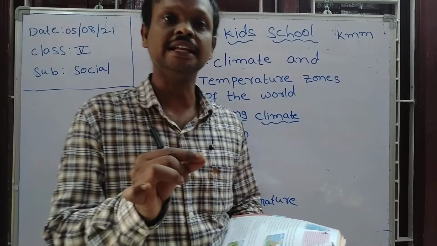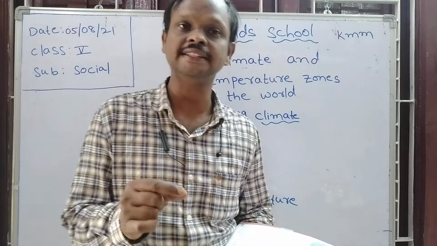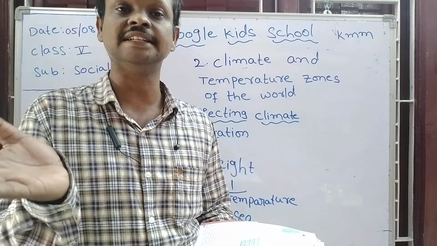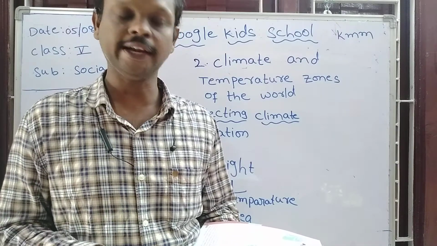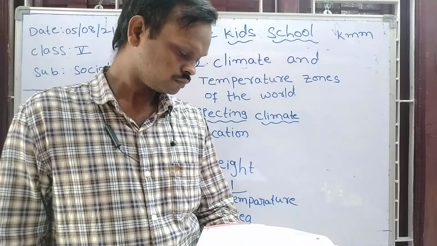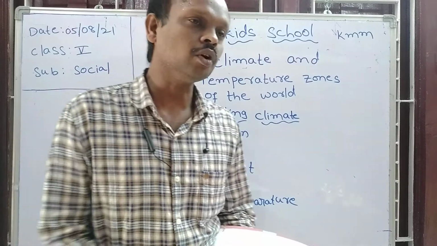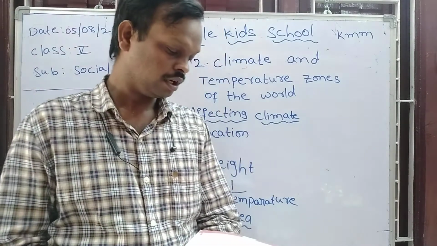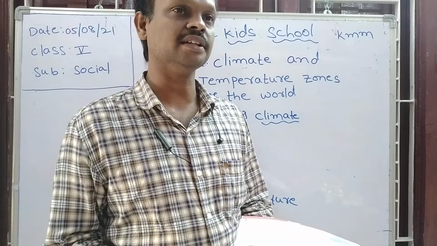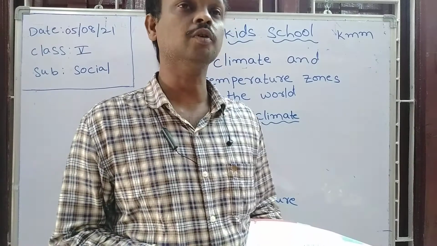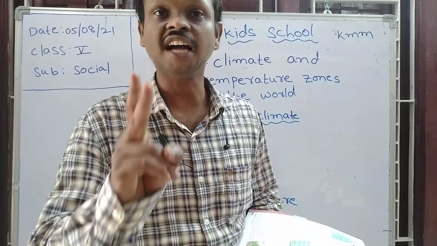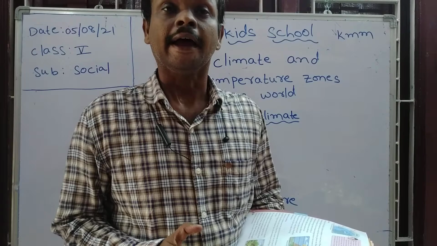Okay, in the coastal areas people experience a moderate climate. Now, in coastal areas, large water bodies are nearby.